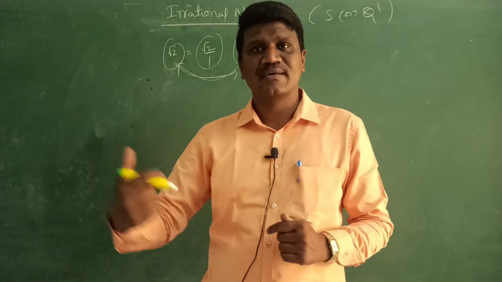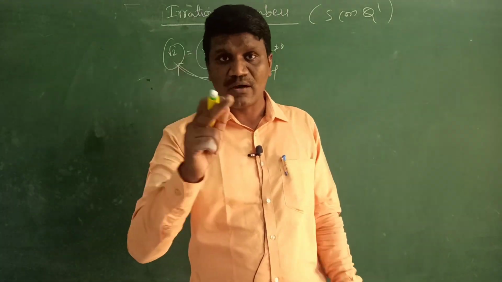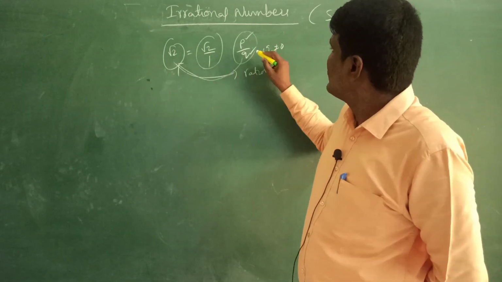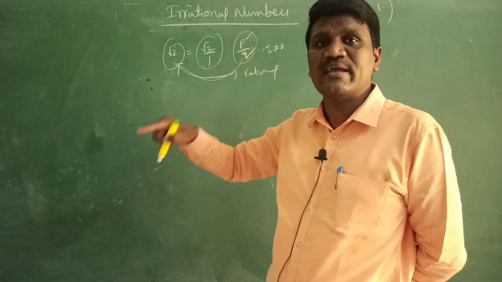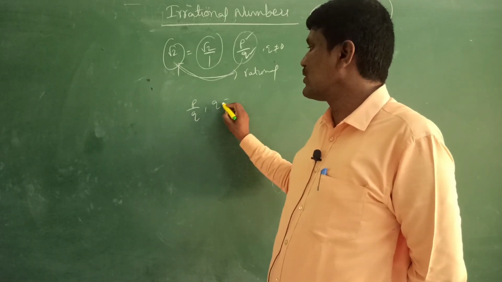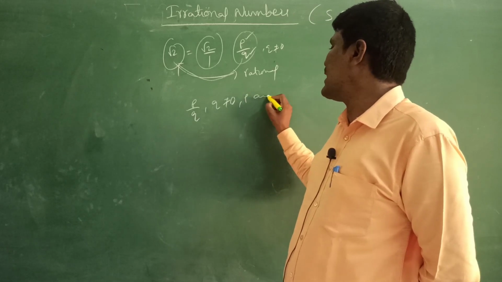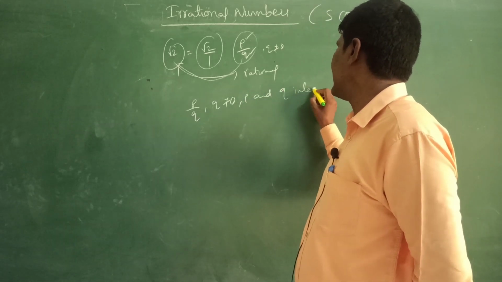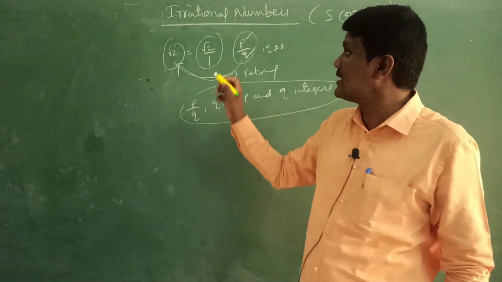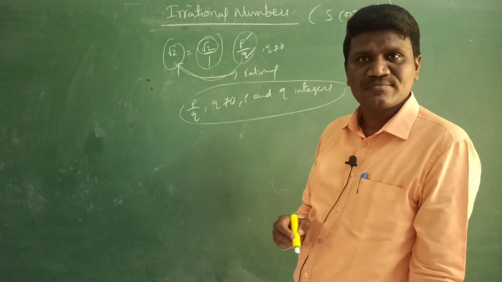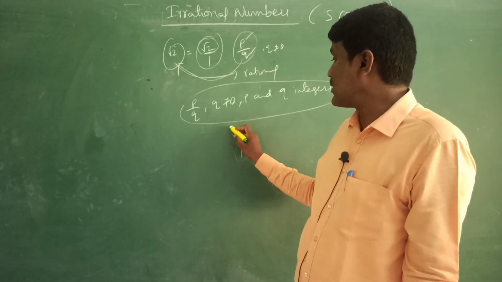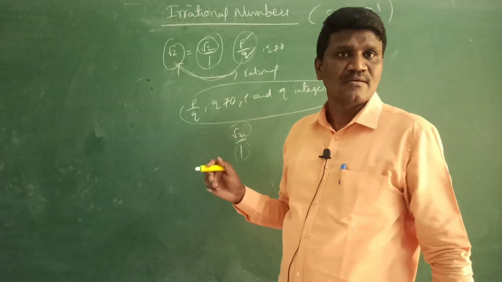No, it's not rational, it is irrational. Though it is in the form of p by q, the definition of a rational number is p by q form, q not 0, and p and q should be integers. So this is the definition of a rational number. But here, is root 2 an integer? Root 2 by 1 form is there, right? 1 is an integer, yes, agree, but root 2 is not an integer, right?